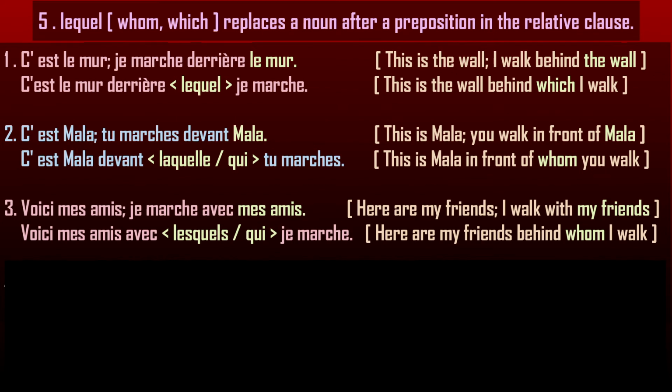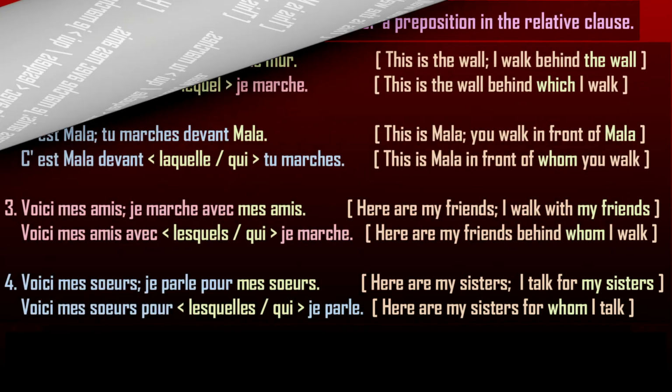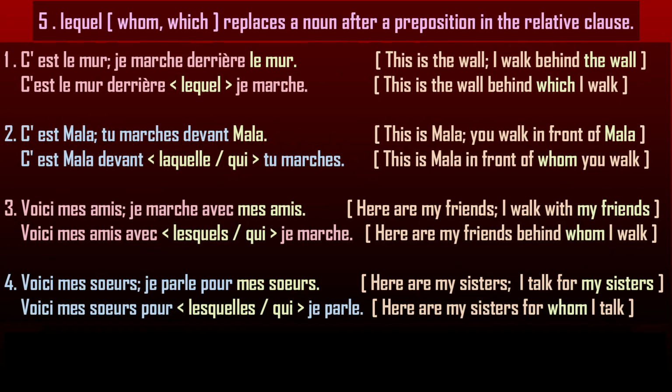So, mes amis after avec can be replaced by lesquels or qui, to get a sentence like voici mes amis avec lesquels or avec qui je marche. Here are my friends with whom I walk. My friends is masculine plural, so we use lesquels.